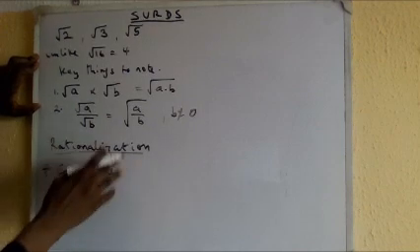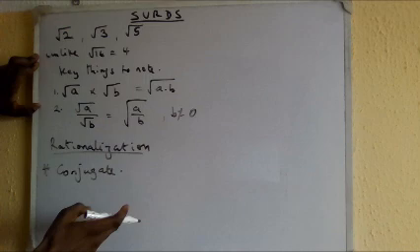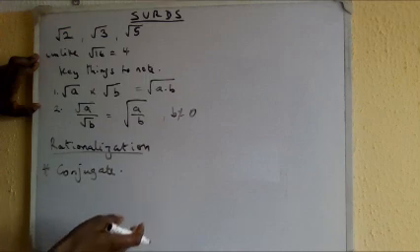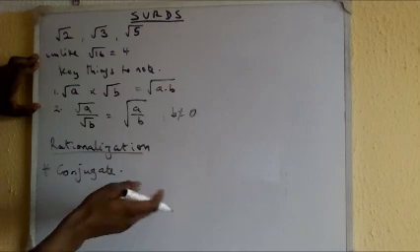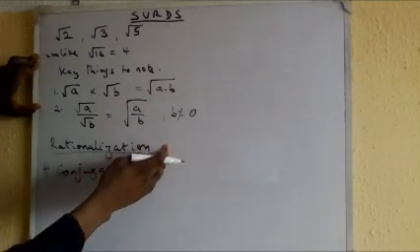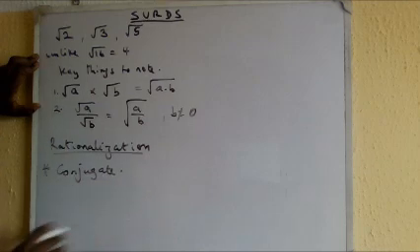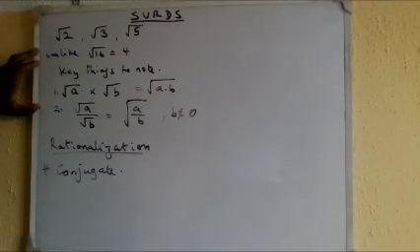So rationalization has to do with, if you have a surd in fractional form, where the denominator is a surd. You can eliminate that surd to become real numbers by rationalizing. That's the process. What you do is multiply both the numerator and denominator by its conjugate. What's a conjugate? A conjugate is just taking the denominator and changing the operator in between the two terms